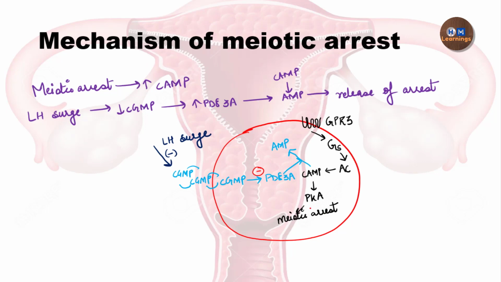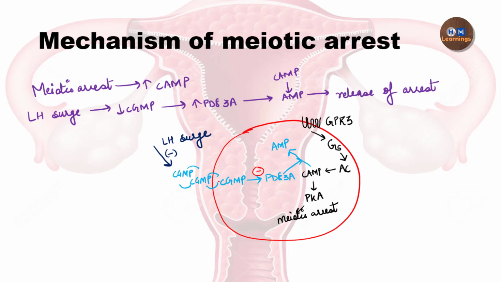So cyclic AMP is responsible for the meiotic arrest, and cyclic GMP, which is being transferred to the oocyte via the gap junctions, is causing the inhibition of phosphodiesterase, so that there could be a high level of cyclic AMP in the oocytes.